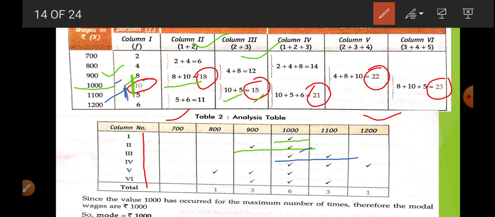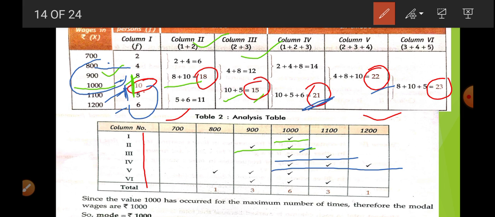Okay, now the next: that is 21, the sum total of 10 plus 5 plus 6, from here. So 1000, 1100 and 1200. So we put the marks. Okay, same way here 22, the sum total of 4 plus 8 plus 10.